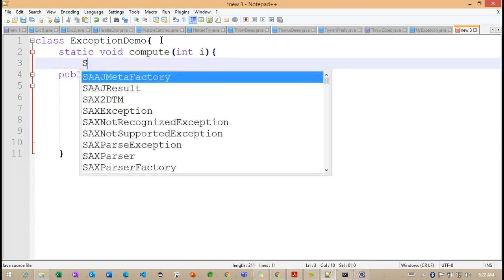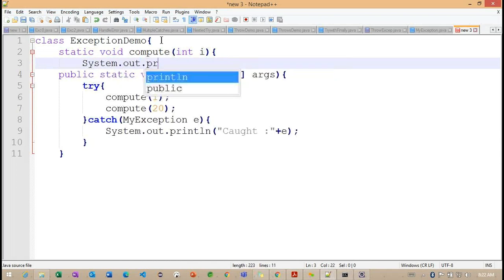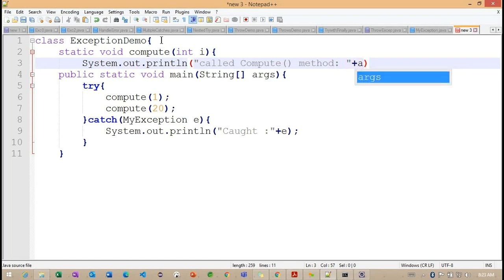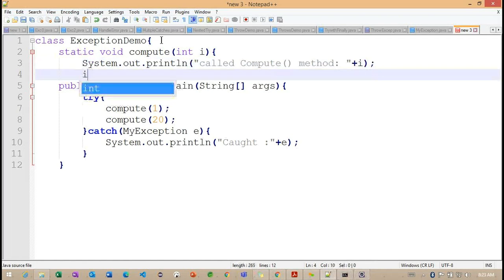So inside this method, now what I want to do, system.out.println, so compute method is called. And here we can specify the parameters. So this is the message I want to write.